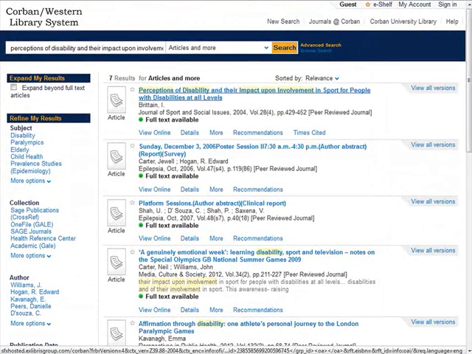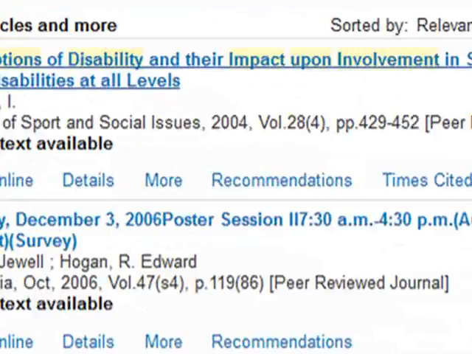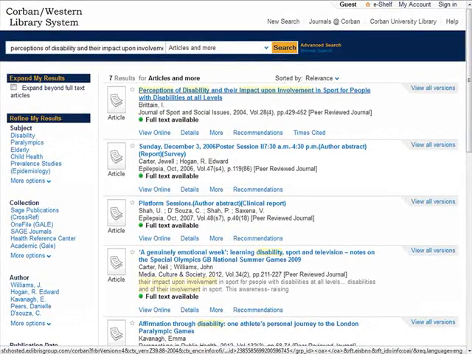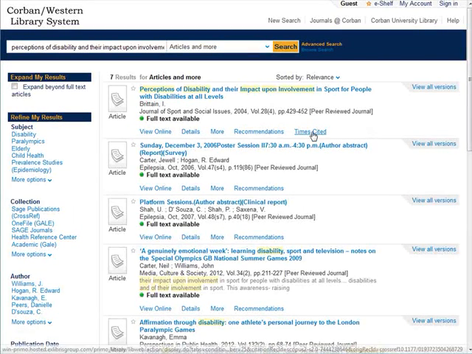Since we have requested this article, let's go back to the original article. One of the drawbacks of this article is that it was published back in 2004. This does not necessarily invalidate the information, but it would be nice to find something a bit newer. The article offers a link entitled Time Cited. This lists all articles that cite this article.